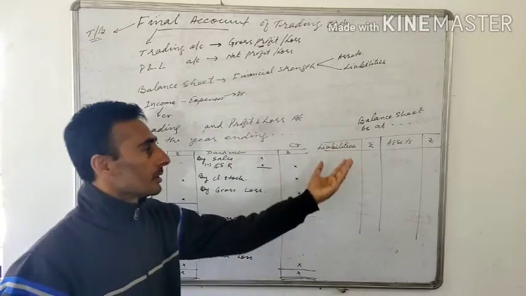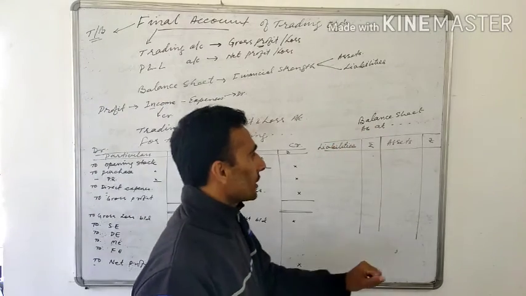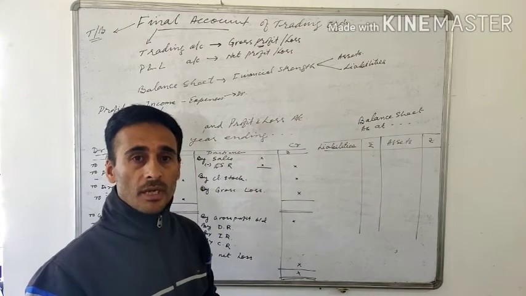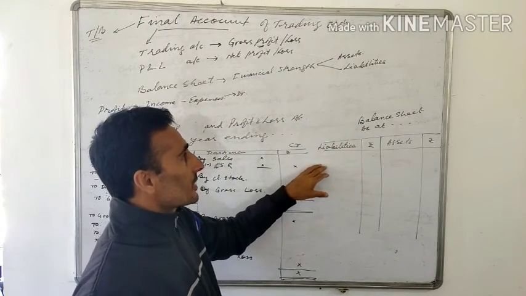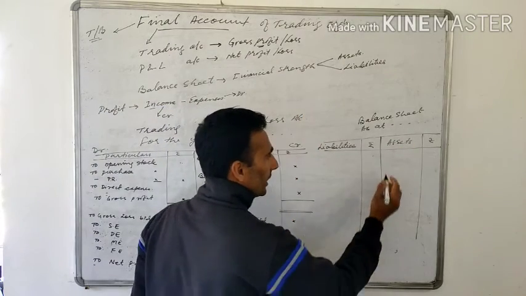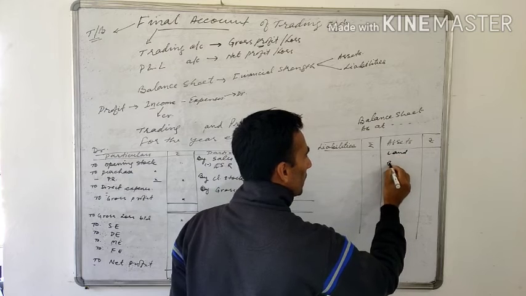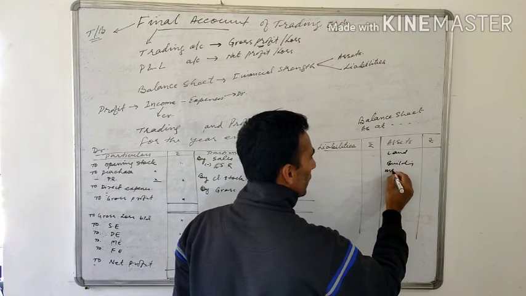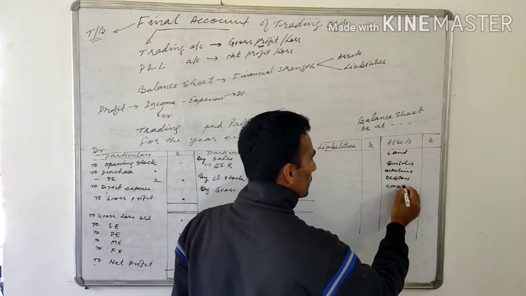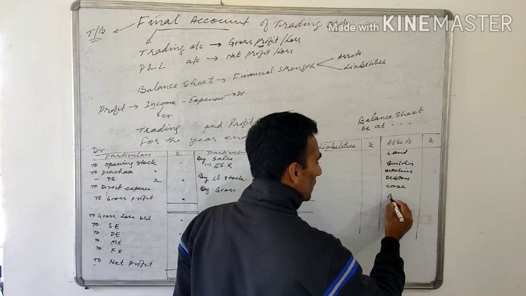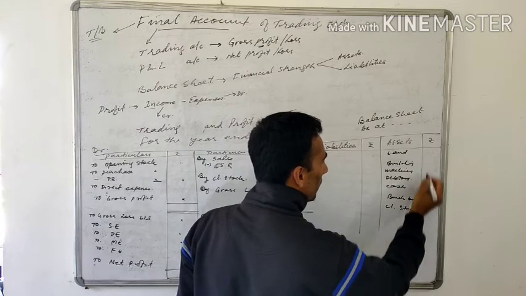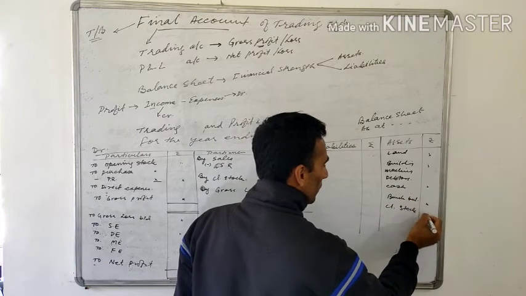After this, we will go to the balance sheet. Now to prepare the balance sheet, we will take what? Assets and liabilities. This will be given in a trial balance, right? And from the trial balance, you will take the assets and the liabilities. What are the assets? So many assets will be there, like land, building, machinery, debtors, okay, cash, bank balance, closing stock. These are all assets. All will be recorded here.